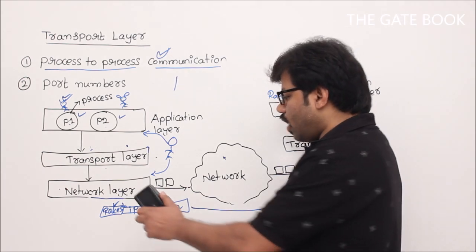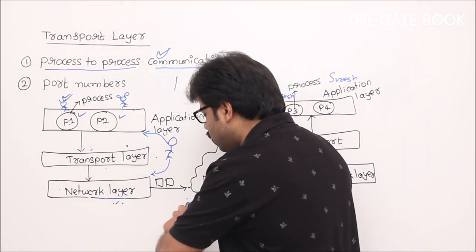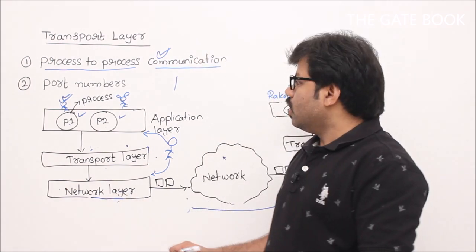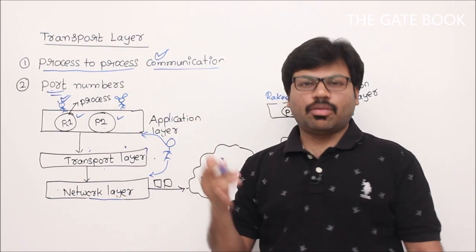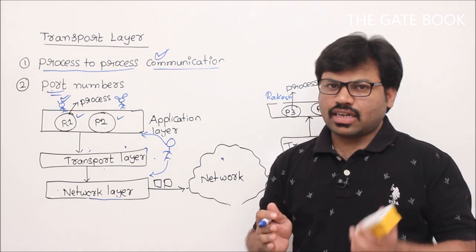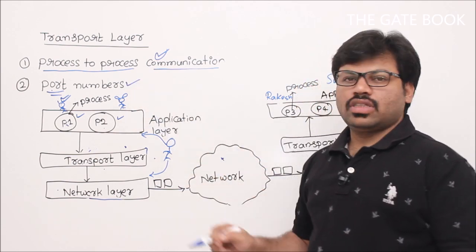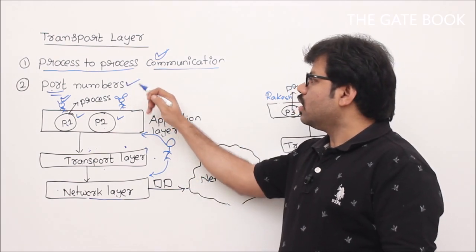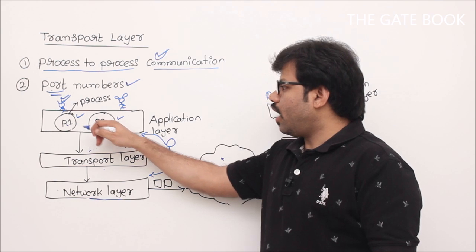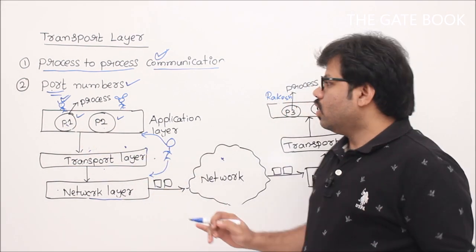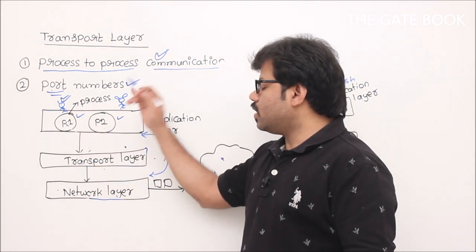Now one thing you understood is that we have to give something extra to the network layer other than the IP address. For process to process communication, simple IP addresses are not sufficient, we need more, right? That's why we introduce port numbers. Every process is going to have a port number. We will see how port numbers can be generated, that's a separate issue. Assume that every process has a port number.